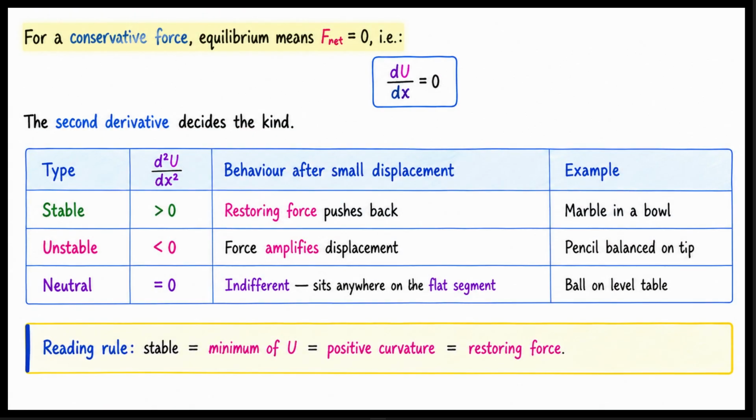For a conservative force, equilibrium means the net force is 0. This happens when the first derivative of potential energy with respect to x is 0. The second derivative decides what kind of equilibrium we have. Let us look at the three types.